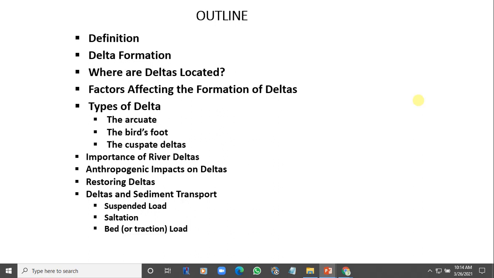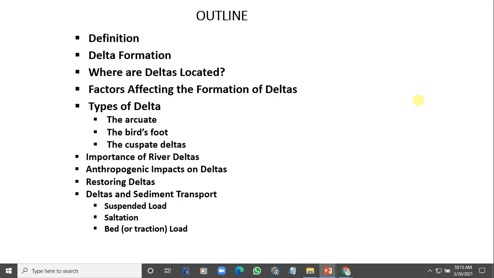Okay. So how does it form? Now, when a river moves slowly as it enters its mouth or end, the sediment, that is, solid materials carried downstream by the current, falls as the river flows. So when it gets to a larger body of water, the velocity starts to slow down.